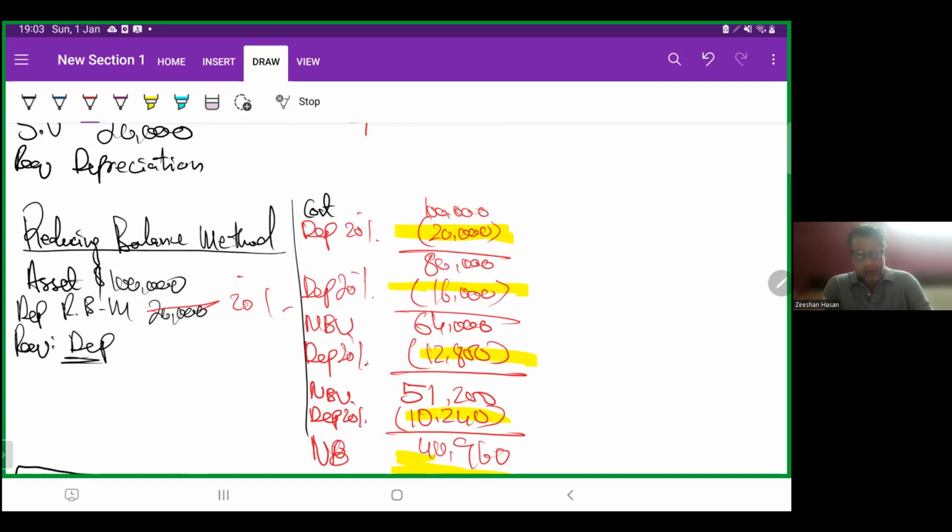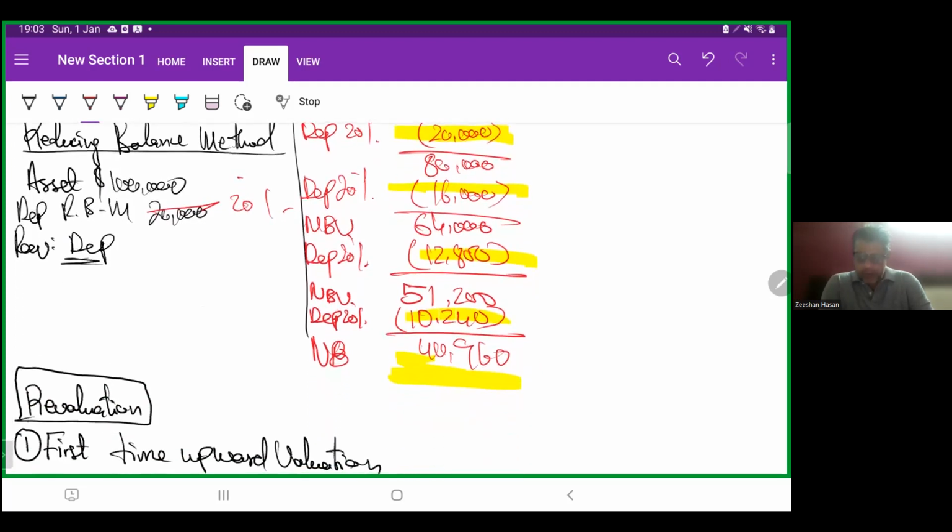We get the net book value of 80,000. Depreciation expense 20%, 16,000. NBV 64,000. Depreciation 20%, 12,800. Net book value 51,200. Depreciation 20%, 10,240. Net book value 40,960. See, in earlier years it's deducting more, then it becomes lesser and lesser in the later life of the asset.